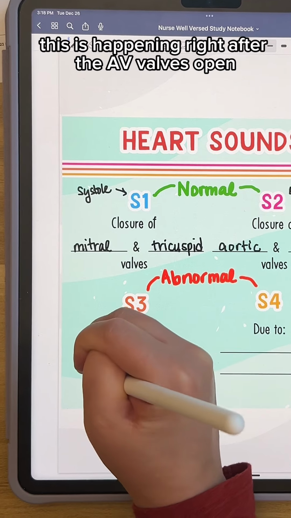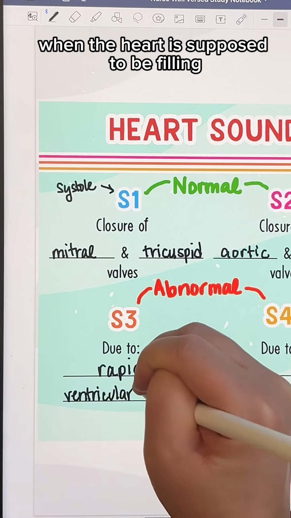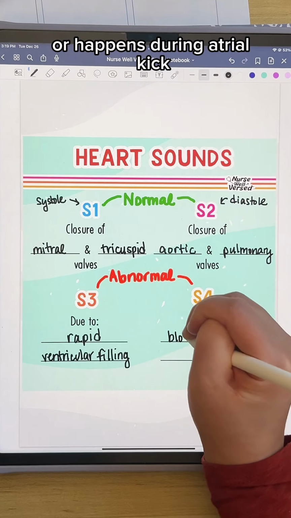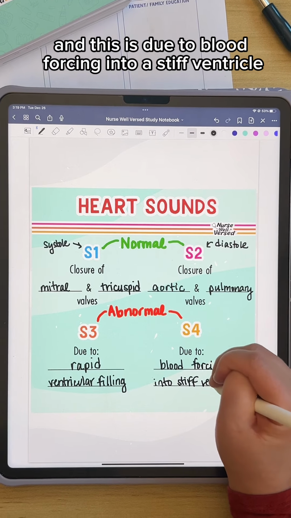In S3, this is happening right after the AV valves open when the heart is supposed to be filling, so this sound is from rapid ventricular filling. S4 happens during atrial kick, while the atria contract to push blood into the ventricles before S1 when the ventricles contract to pump out the blood. And this is due to blood forcing into a stiff ventricle.